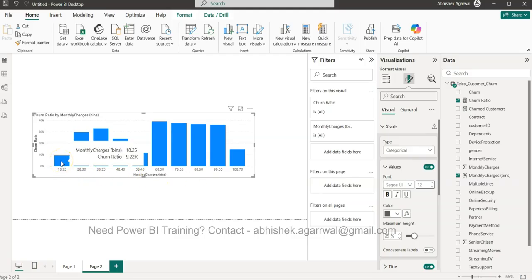And it is telling us that for this monthly charge, our churn ratio is pretty low, 9.22, right? But our churn ratio increases a lot over here, and it starts reducing at 58. So that means definitely there is some type of customer, maybe individual customers, for whom this charge is good.